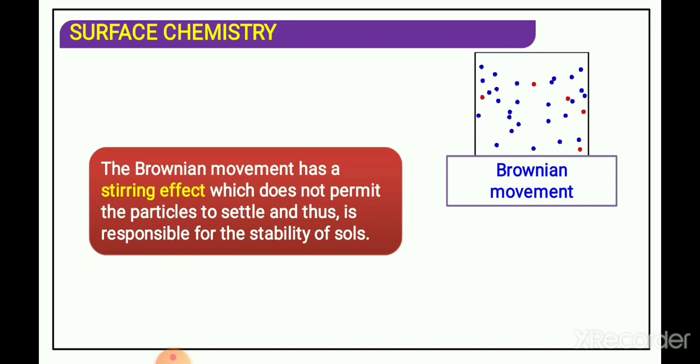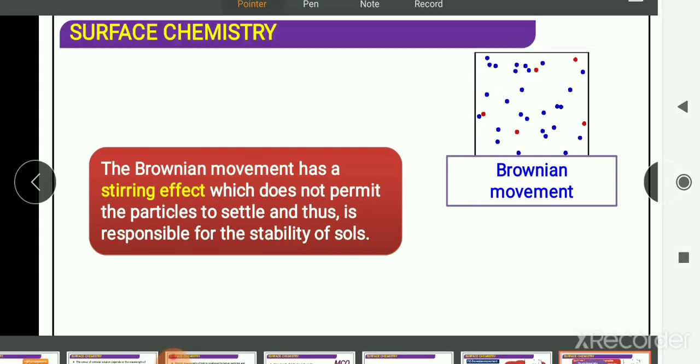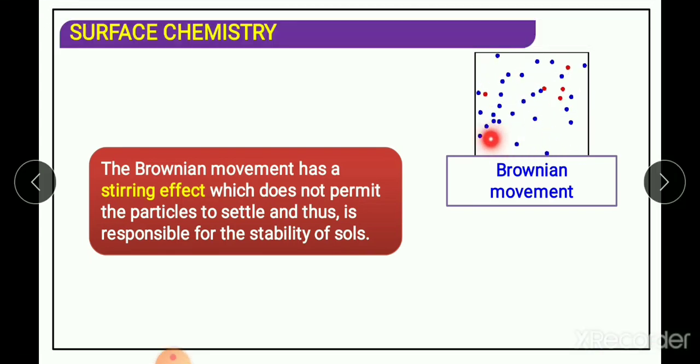Due to this stirring effect, colloids have stability, and the colloidal particles stay in that size range. If the stirring effect did not take place, the particles would settle at the bottom, come close to each other and combine, and then the particle size would increase beyond the colloidal range. But settling does not take place, due to the stirring effect.